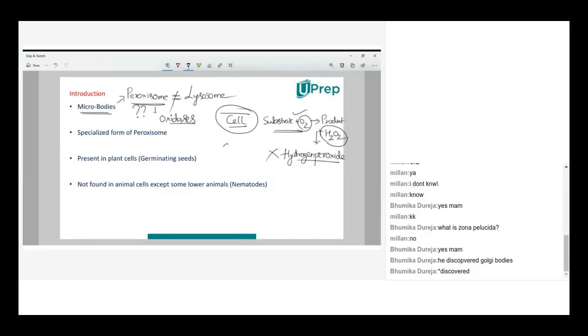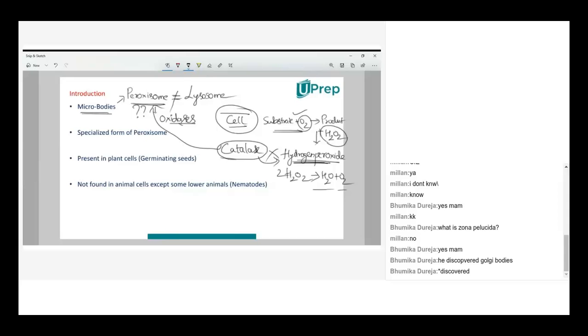How will it be removed from the cell? By the activity of an enzyme called catalase. So catalase is the one which will convert the harmful hydrogen peroxide inside the cell into harmless water molecule and oxygen molecule. So what is this catalase enzyme's role? It will make the hydrogen peroxide which is toxic into a non-toxic material. That's what happens by catalase. And catalase is the enzyme which will be released by peroxisome.